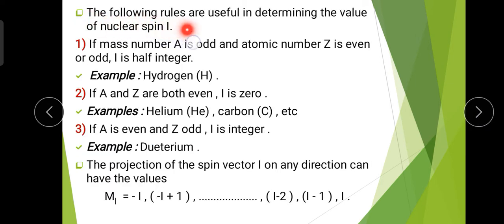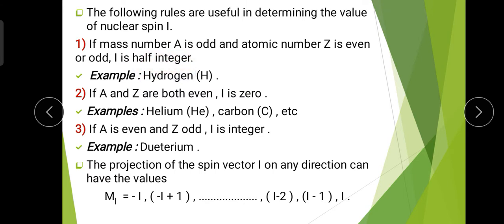The following rules are useful in determining the value of nuclear spin I. That means for different nuclei, the value of I, that is the nuclear spin, is different, but there are certain rules from which we can determine the nuclear spin. The first rule is: if mass number A is odd and atomic number Z is even or odd, then I is a half integer.